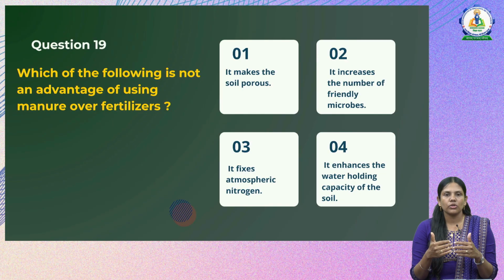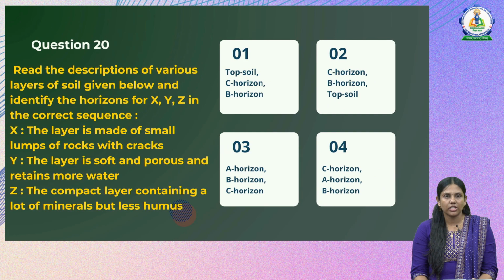And fixing the atmospheric nitrogen is not because of the manure, but it is because of the other microorganisms there. So the option 3 is the answer for this question, because they are asking which is not the advantage. So option 3 is the correct answer. Now let's go for the last question in this discussion. Read the descriptions of various layers of the soil given below. Identify the horizons for X, Y, Z in the correct sequence.